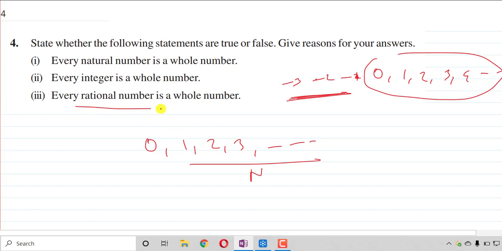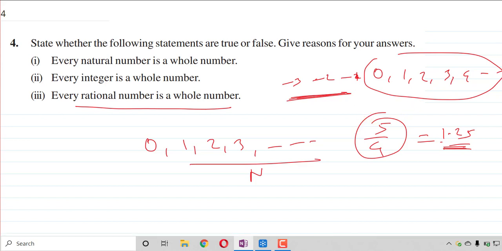Every rational number is a whole number. No, because we have seen 5 by 4. This is a rational number, right? But it is not a whole number. 1.25 is not a whole number, right? That's why all rational numbers are not whole numbers.